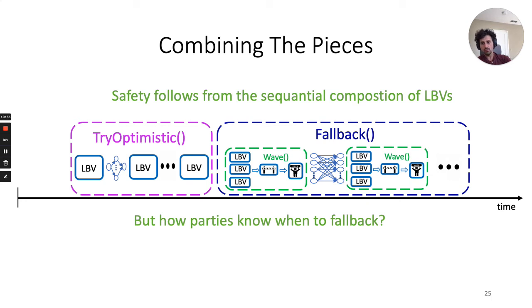So the question is how parties know when to fall back. Remember that we want to achieve order ft + t cost in synchronous runs.